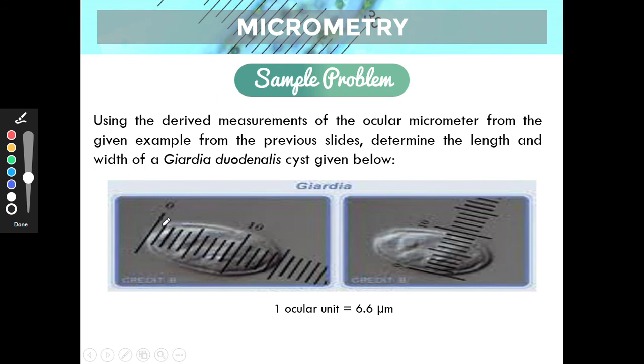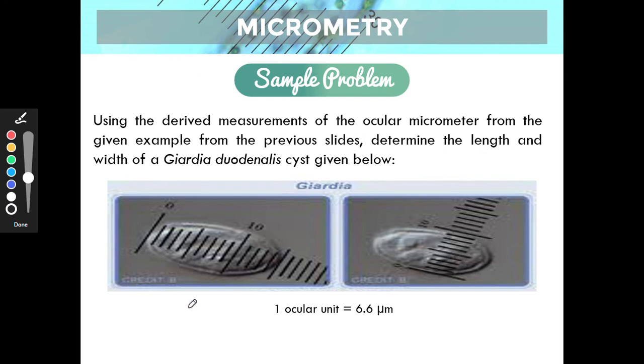So we have 1, 2, 3, 4. Sorry, we then check the divisions. All right, so we count 1, 2, 3, 4, 5, 6, 7, 8, 9, 10, 11, 12, 13, 14, 15. Here is the last one. So therefore, the length is 15 ocular units.